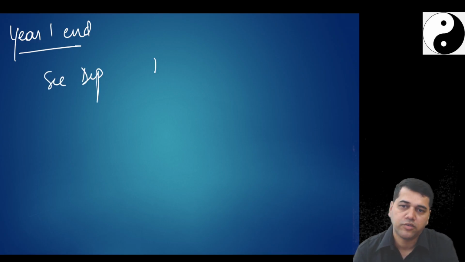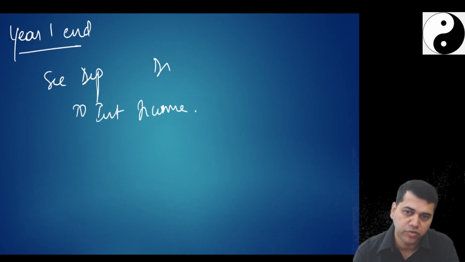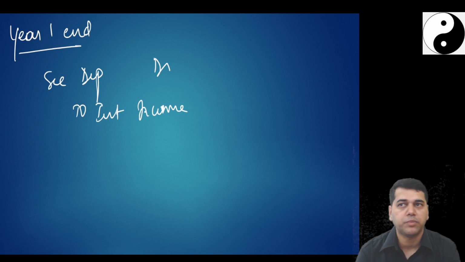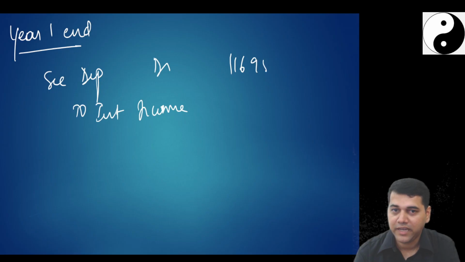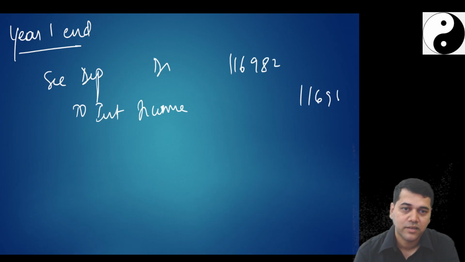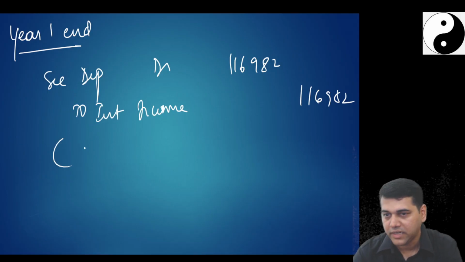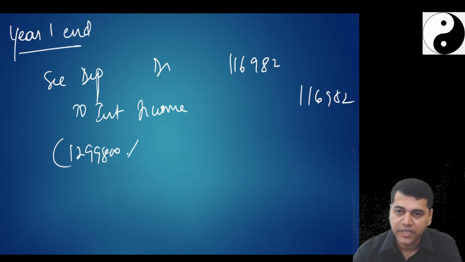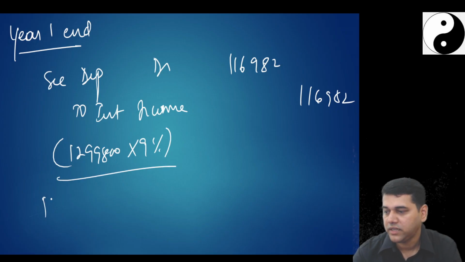Security deposit account debit to interest income. Can you tell me, students, what is my interest income? We have not prepared the amortization schedule here. 1,16,982. How did we get this? 12,99,800 into 9%.